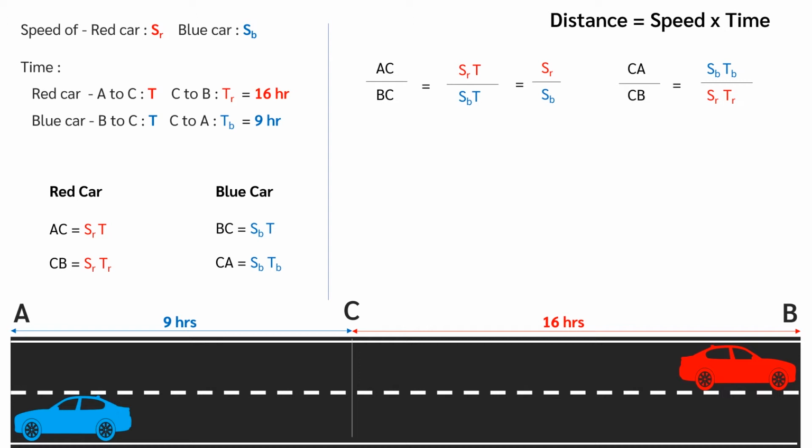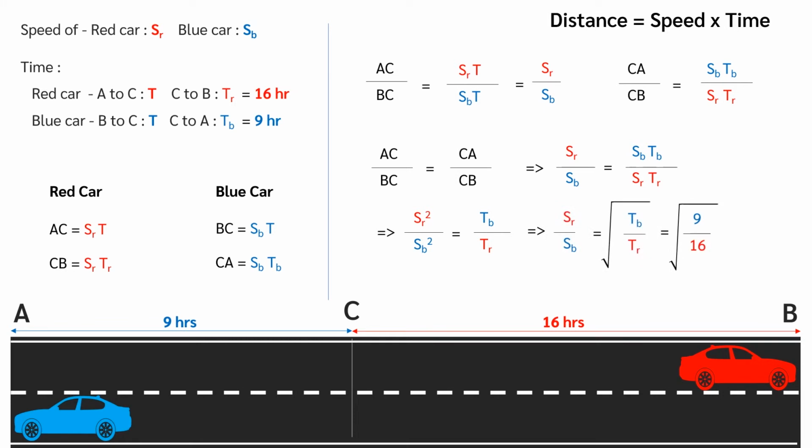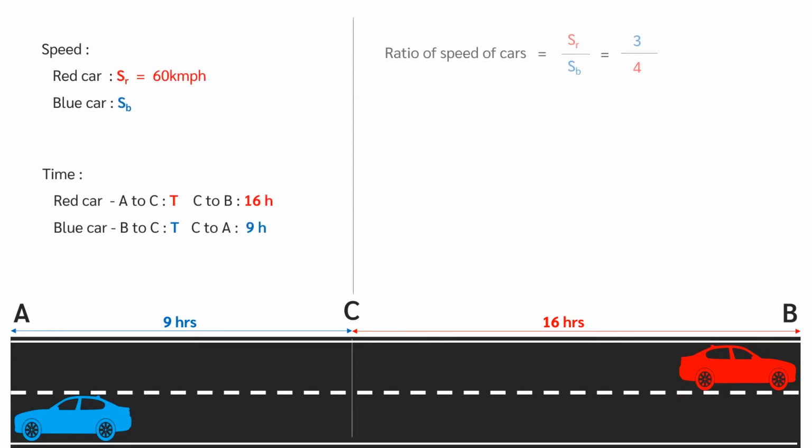We will equate the ratios to find the speed of the cars. AC by BC equals CA by CB. This means SR by SB equals SB into TB by SR into TR. Solving this, we get SR by SB equals square root of TB by TR. Substituting the values, we get SR by SB equals square root of 9 by 16, equals 3 by 4. So, SB equals 4 into SR by 3.